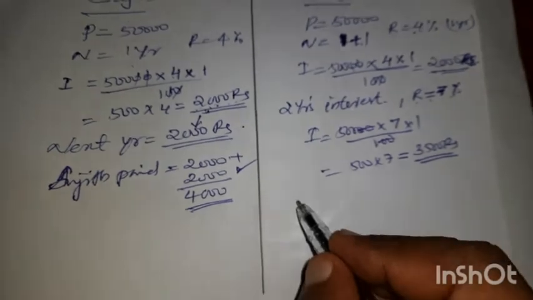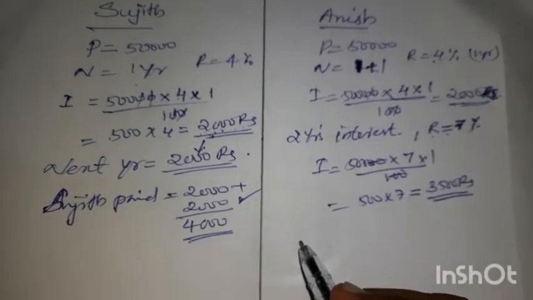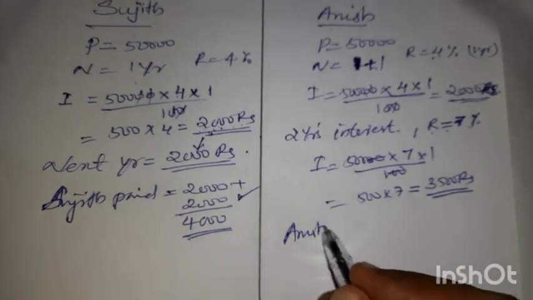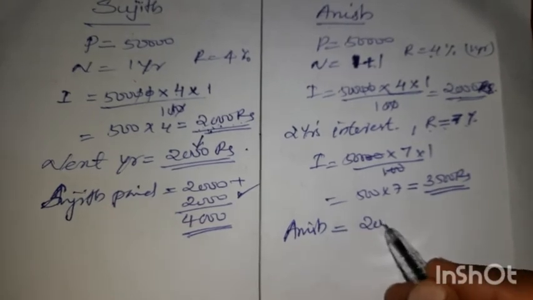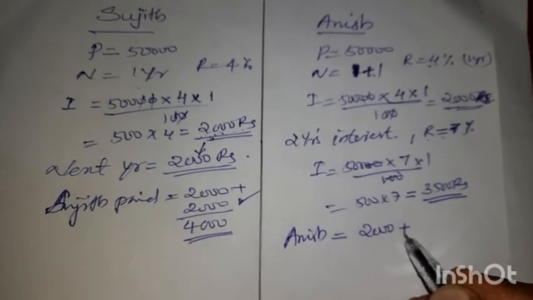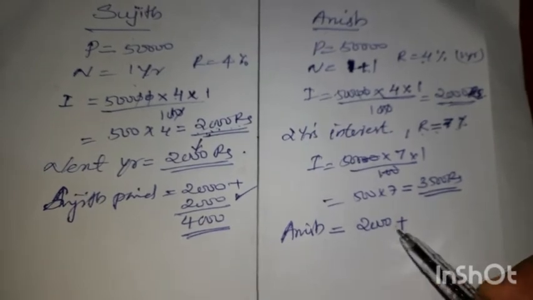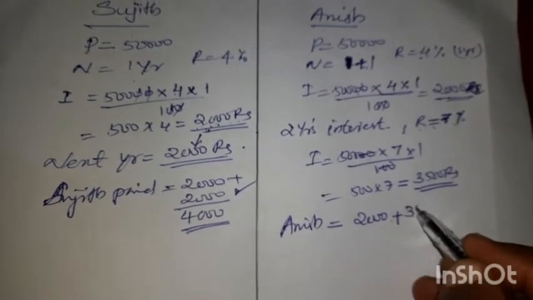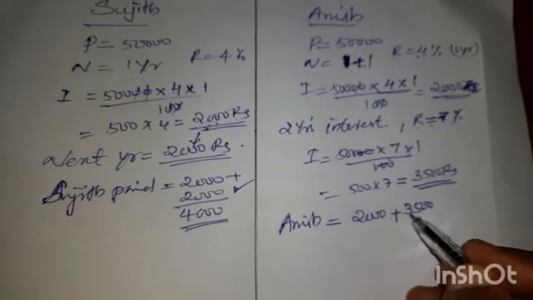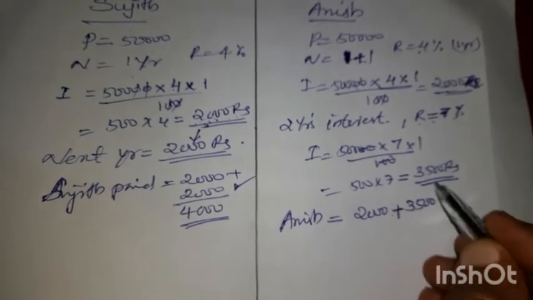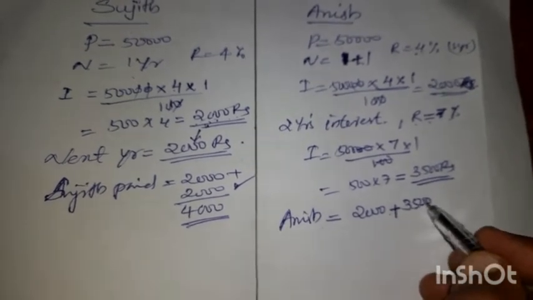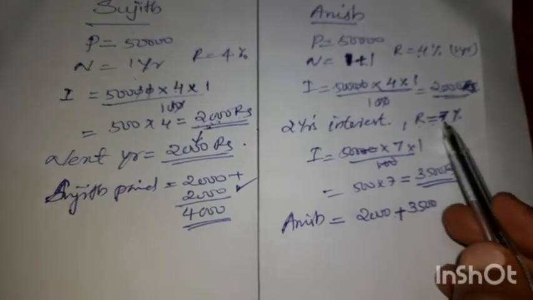Then what is the interest Anish gave? Anish has to pay 2,000 rupees for the first year. 2,000 is not changing. The same 2,000 he has to pay back in 1 year. The next year, instead of 2,000, because of the extension of the loan, he has to pay 3,500 rupees interest because the rate of interest is increased.